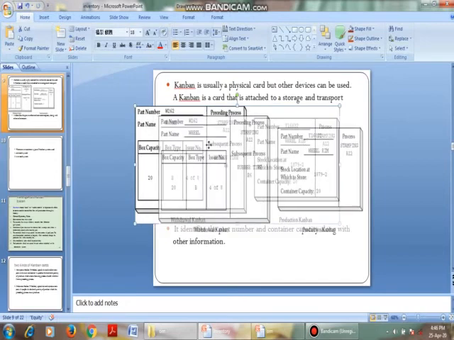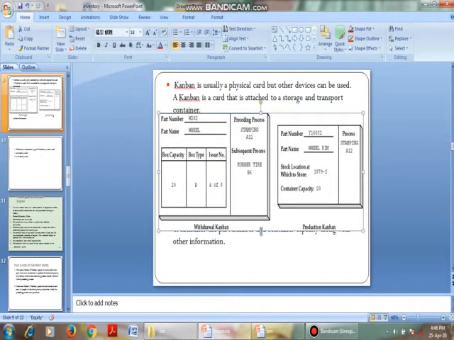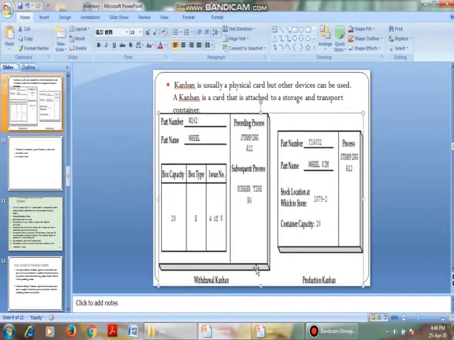The card which is attached to the container will consist of part number and part name. The part name is wheel, part number is W262, box capacity 20, box type B, issue number 4 of 8, that is, there are 8 in total and this is the fourth one.